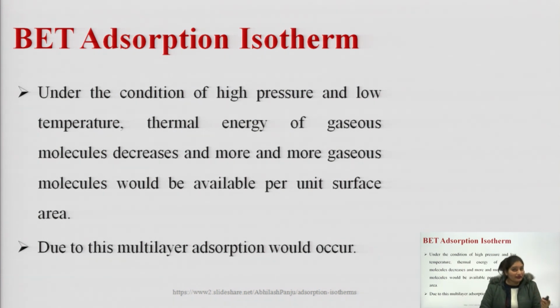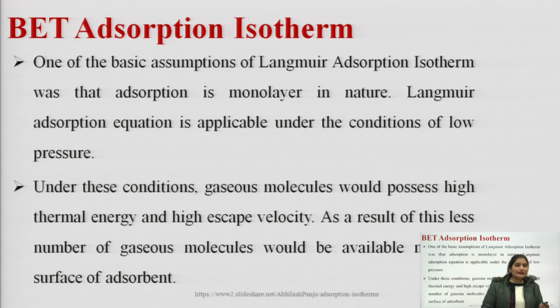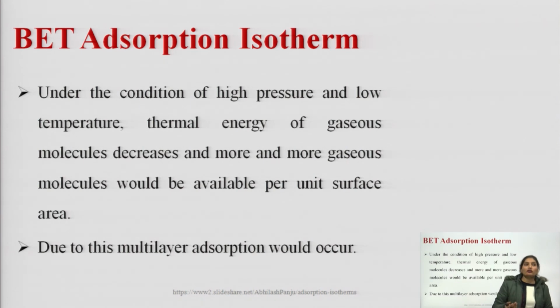In the case of Langmuir adsorption isotherm, under the condition of higher thermal energy and high escape velocity, there are fewer gaseous molecules available for adsorption.